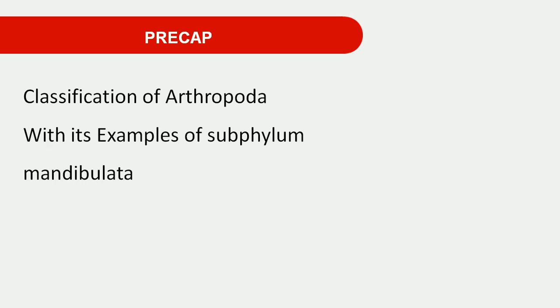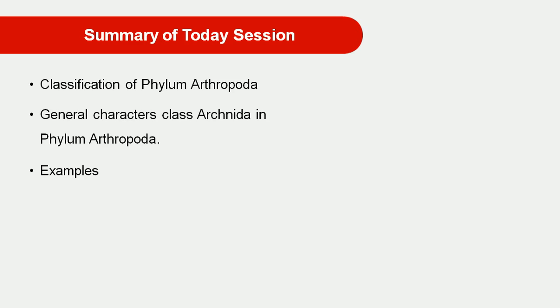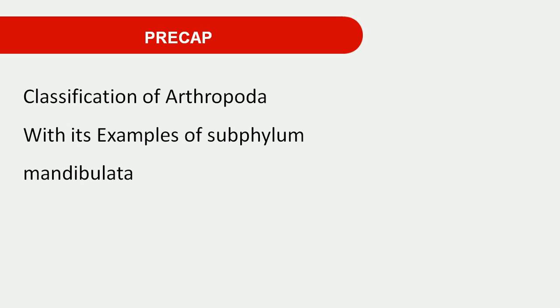Then we also went through the subphylum Onychophora and detailed character features. In the next session we will discuss the remaining part of classification with detailed examples of phylum Mandibulata. Okay, thank you.